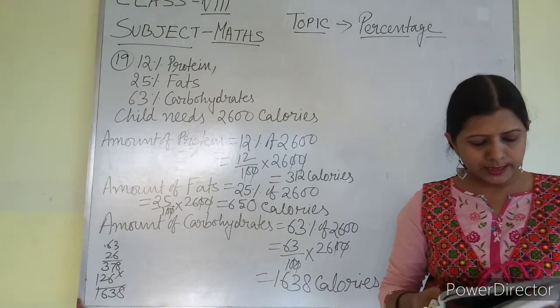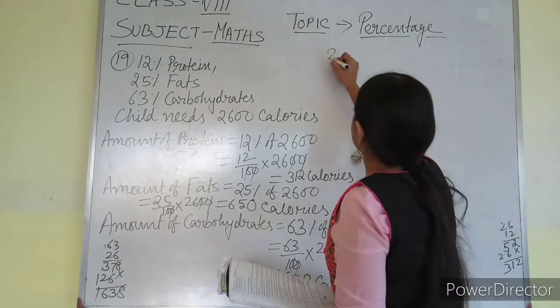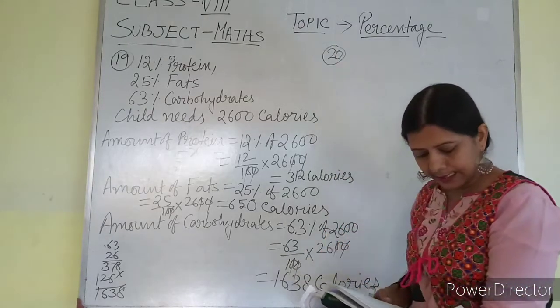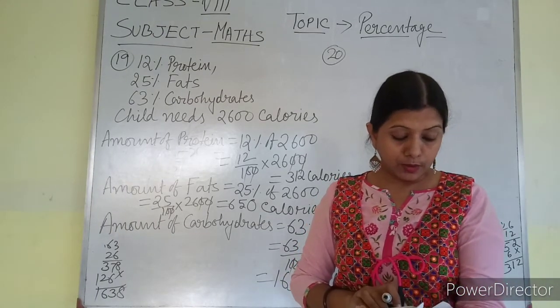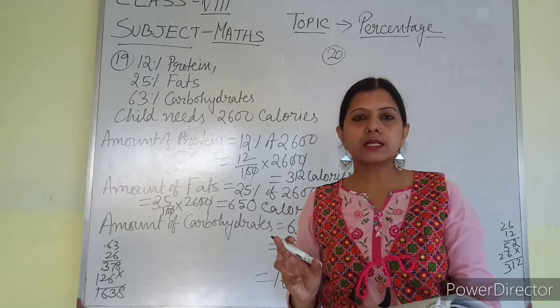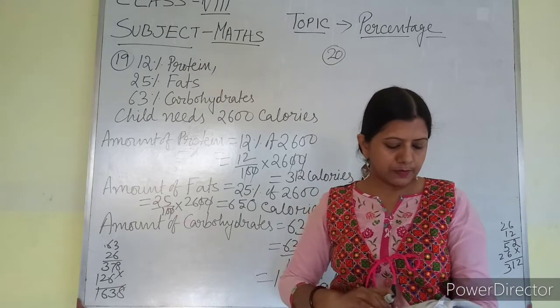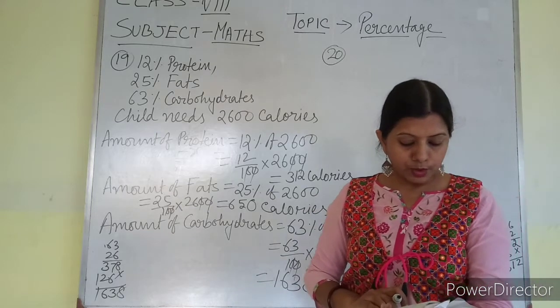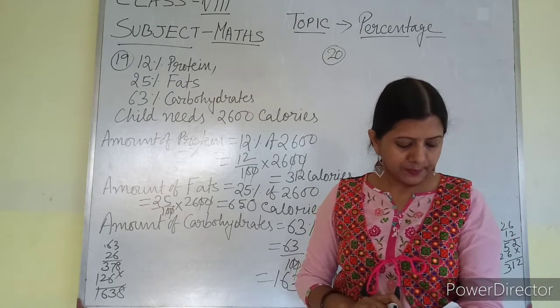Question number 20. Gunpowder. Gunpowder is a mixture containing 75% niter and 10% of sulfur. Find the amount of gunpowder which carries 9 kg of niter.